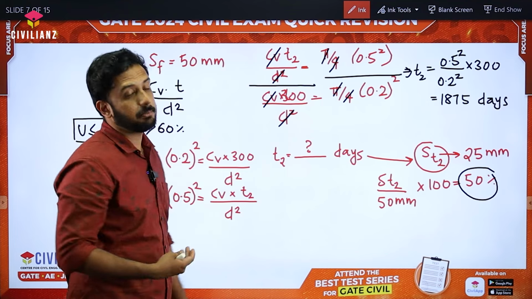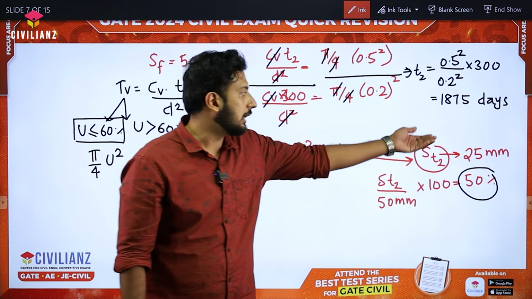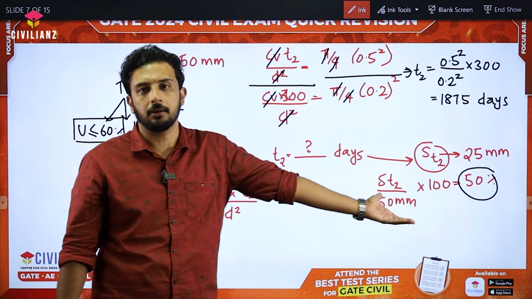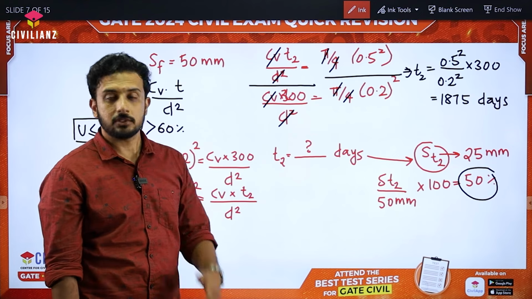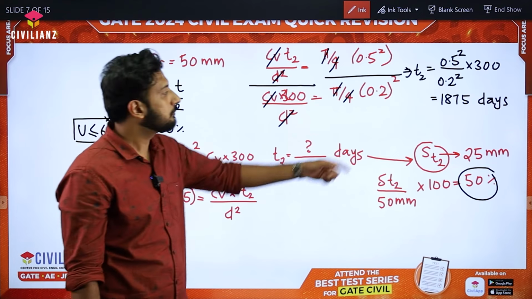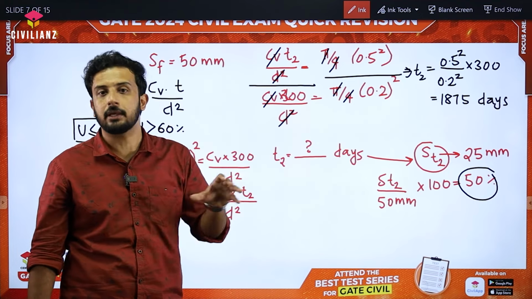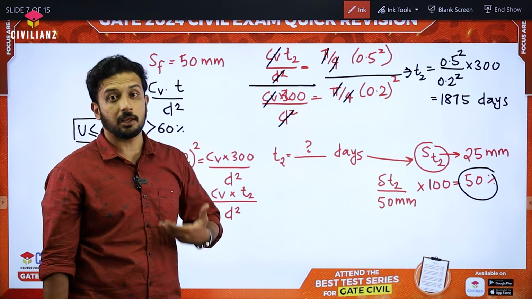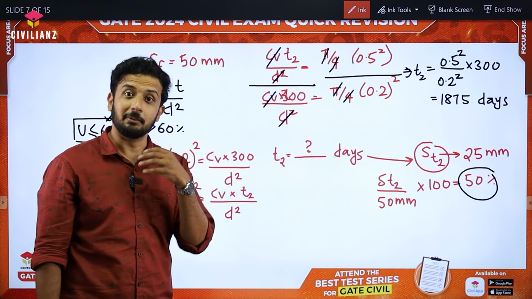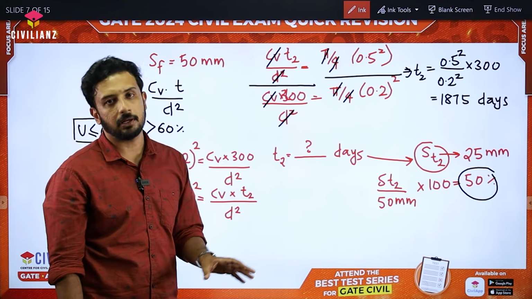See, if you are not properly reading the question, maybe you will be solving all these things and finally if you are substituting the value 1875, if it is a numerical answer type question, you are getting 0. Suppose if it is an MCQ kind of question, definitely this value also they will be putting as an option. So you will be losing a valuable 2 marks and along with that negative marks also. So properly read the question.